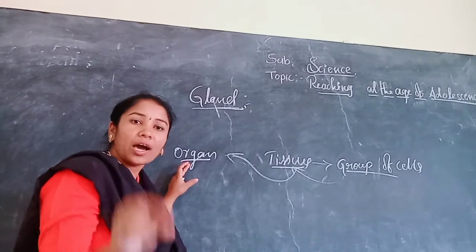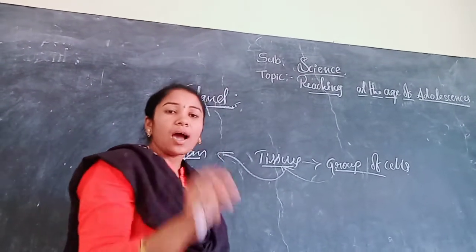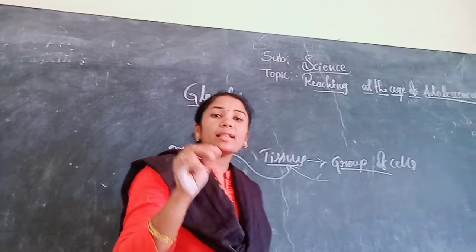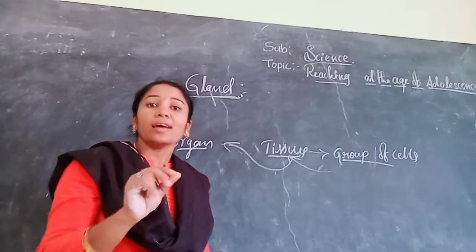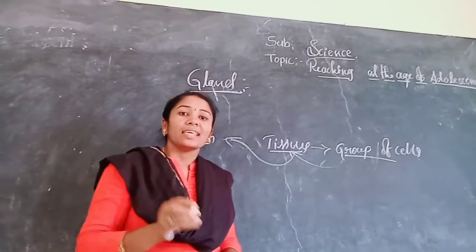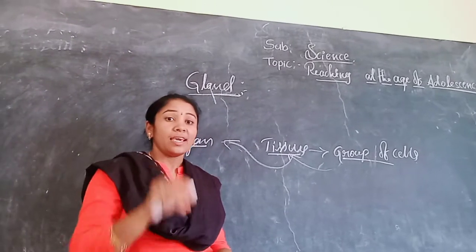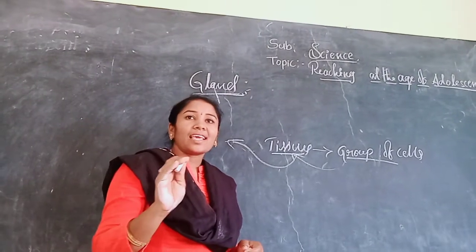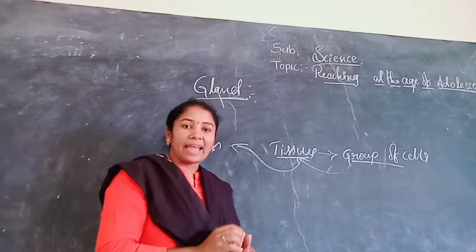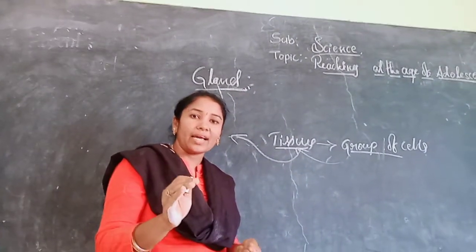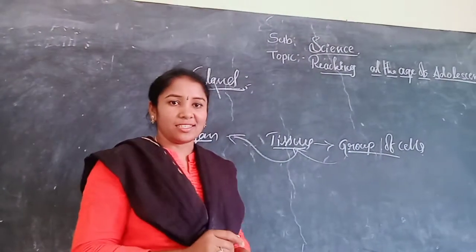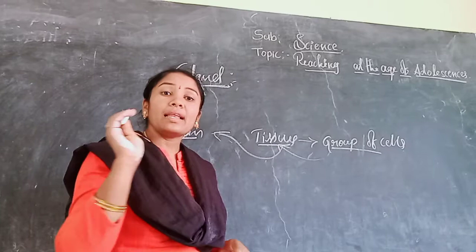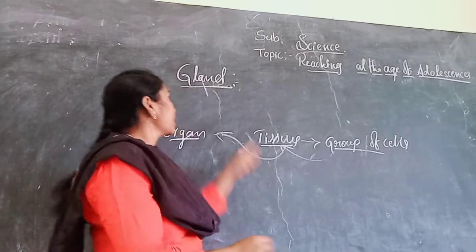Gland is a type of organ which produces chemical substances to create chemical reactions in our body. That is called a gland. Once again, a gland is a type of organ which releases chemical substances to create chemical reactions in our body.